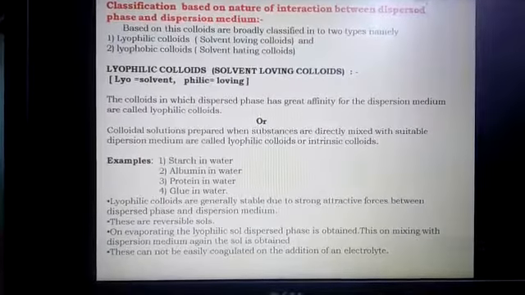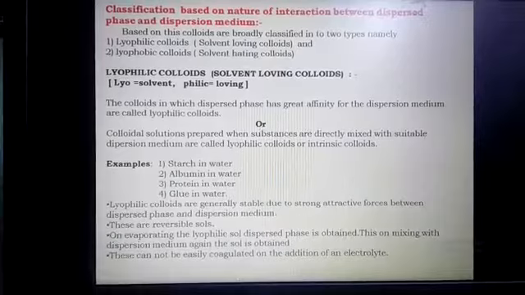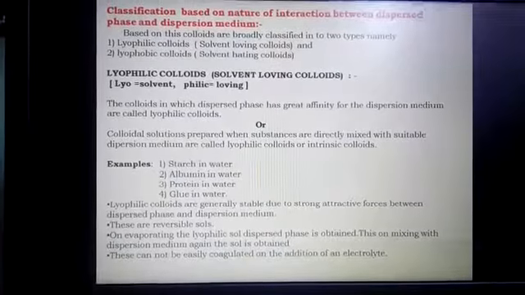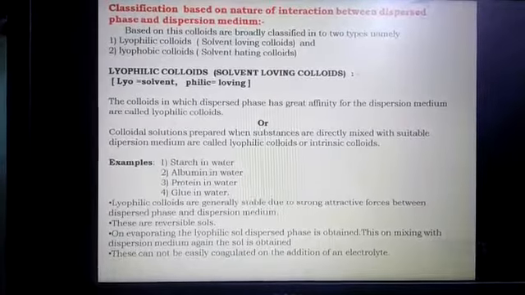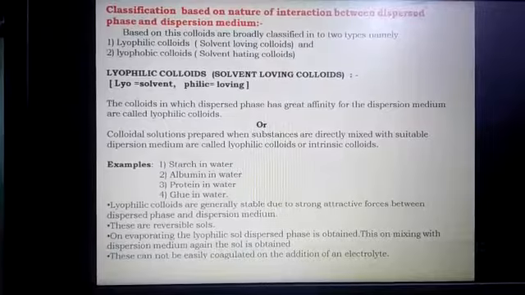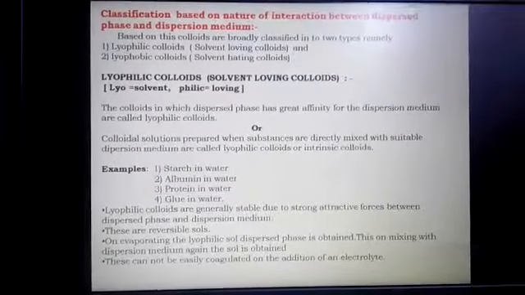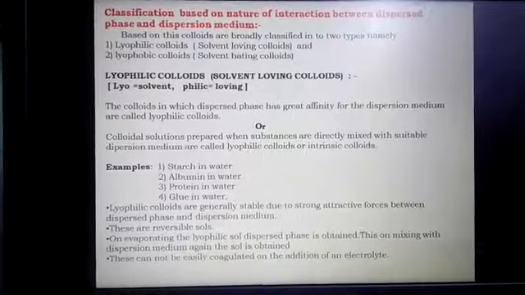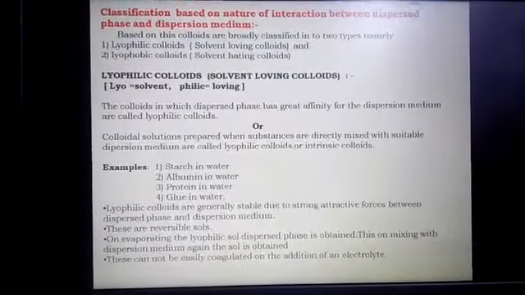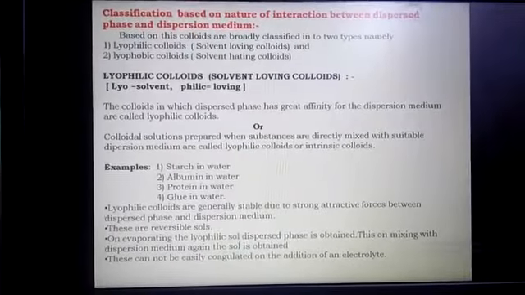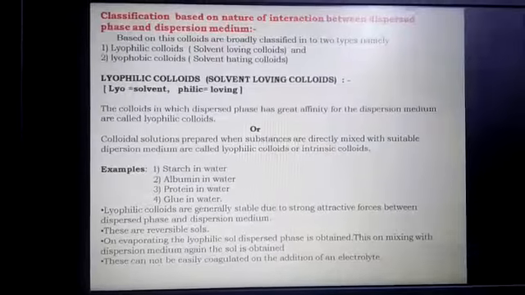Again, that starch can be dissolved in hot water, forming the colloidal solution. So we say these are reversible sols. Sols means these are having a liquid dispersion medium.